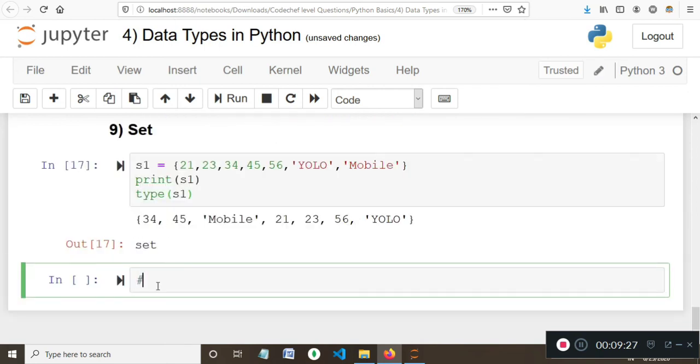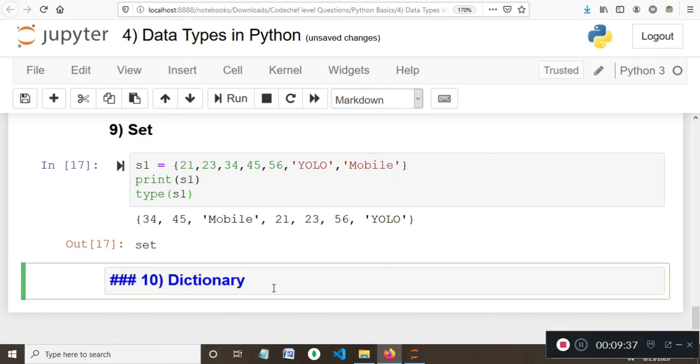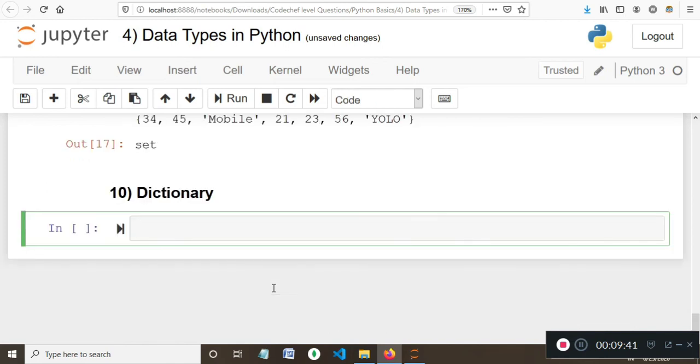Now we'll look into one more data type, that is dictionary. Like a normal dictionary that you have at home, where you look for a word and you find its meaning, the data type dictionary in Python holds key value pairs.